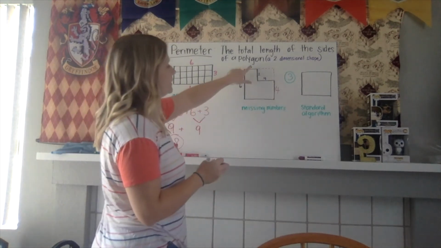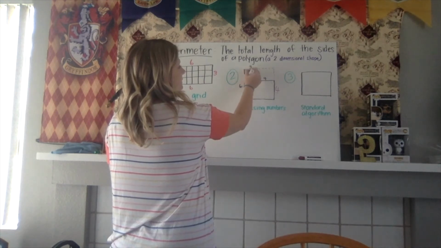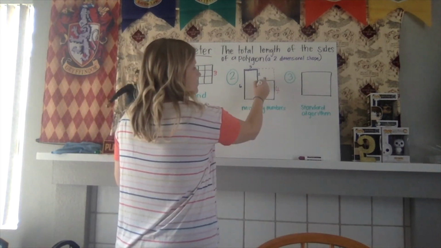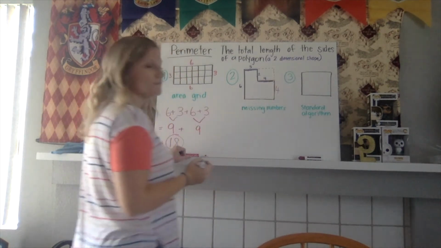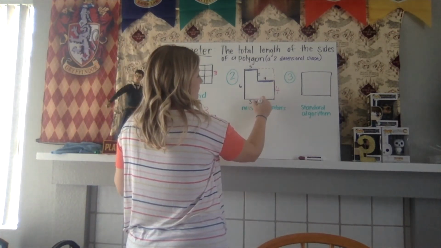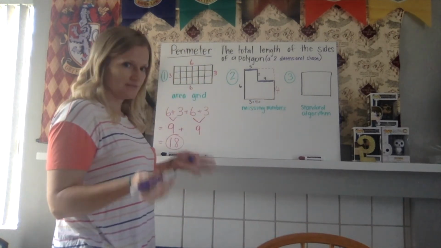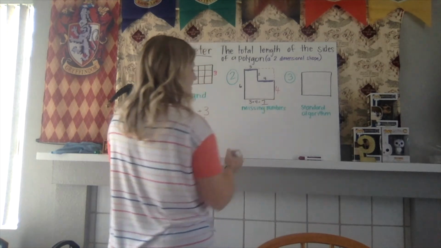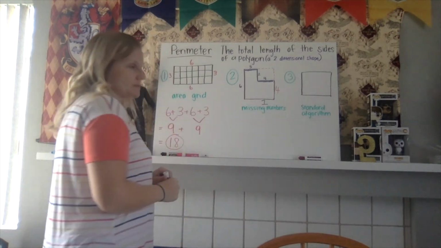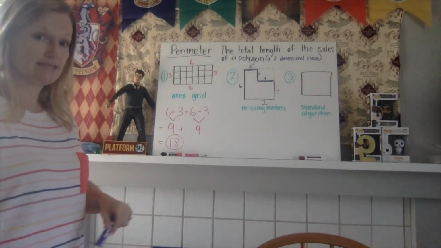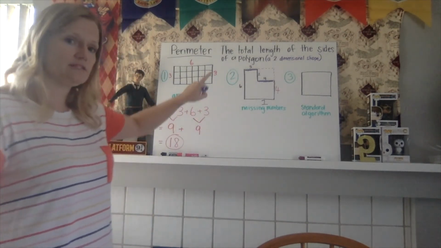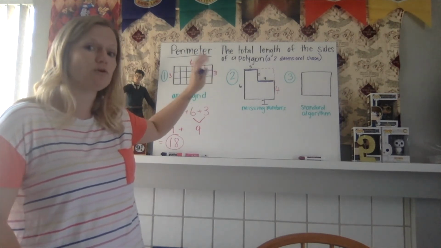Okay. So we already know that this section right here is equal to 3. And we already know that this section here is equal to 4. So now we have to figure out what that means. So 3 plus 4 equals 7. Okay? So our missing side length is 7. These shapes are a little bit different because you have to add more sides together. You have more numbers to add together. We are still adding all the sides together because the definition tells us that the perimeter is the total length.